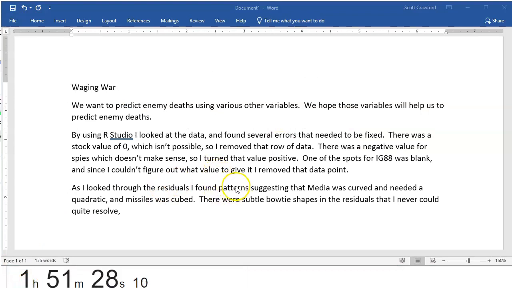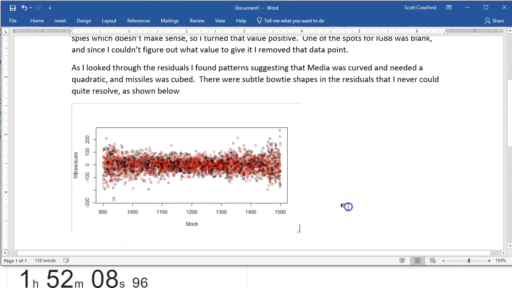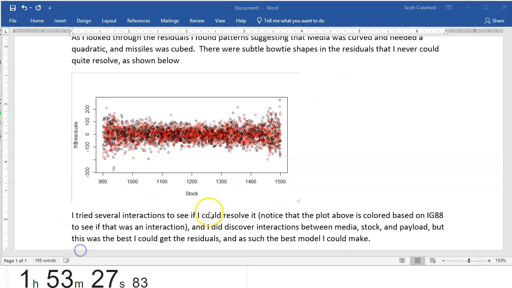Now I'm going to talk about making the model. Media was curved with a quadratic, missiles was cubed, and then that bow tie shape, which still kind of bugs me. Remember this guy? So I don't want to hide it. I'm going to talk about it. I tried all sorts of interactions, and I did find some interactions, but this is the best model I could make. Now, maybe you did not find any interactions or any cubes or quadratics. This is the time to say, look, I did search for those, and I did not find any, and these are the best residuals I can get, so this is the best model that I can make.